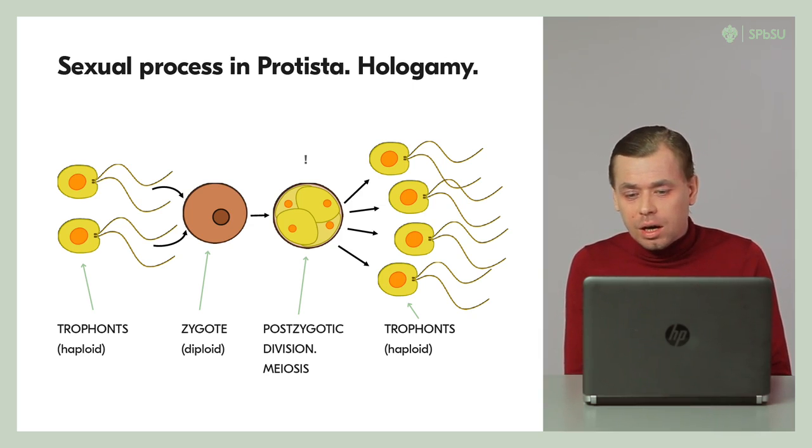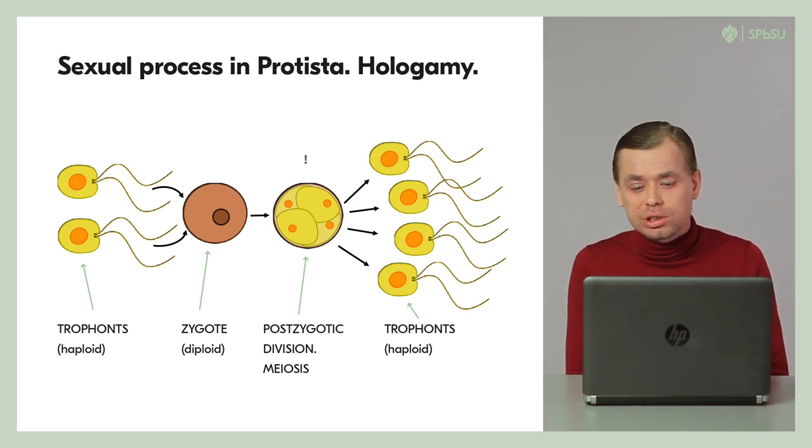In this way, some haploid chlorophyte cells fuse, producing a zygote. In fact, vegetative cells, trophonts, function as gametes. Such a type of sexual process is called hologamy.